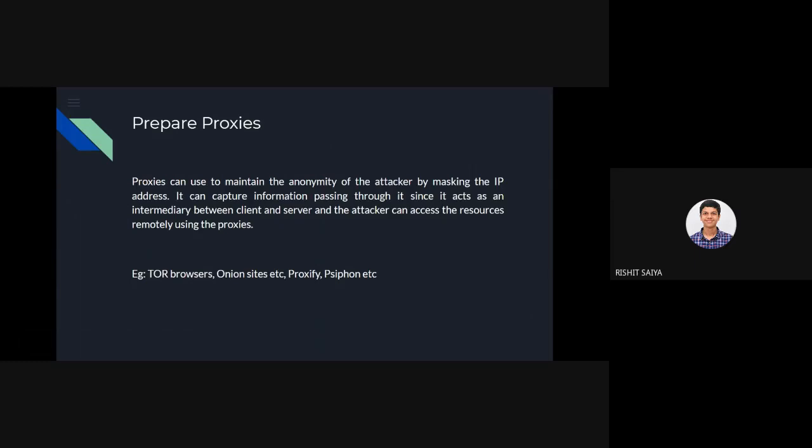The basic idea would be to use a VPN or Tor browser, which use tunneling and process your packets through different routes which cannot be traced back. So that's the main idea. I guess that's clear. That's the main idea of preparing proxy chains.